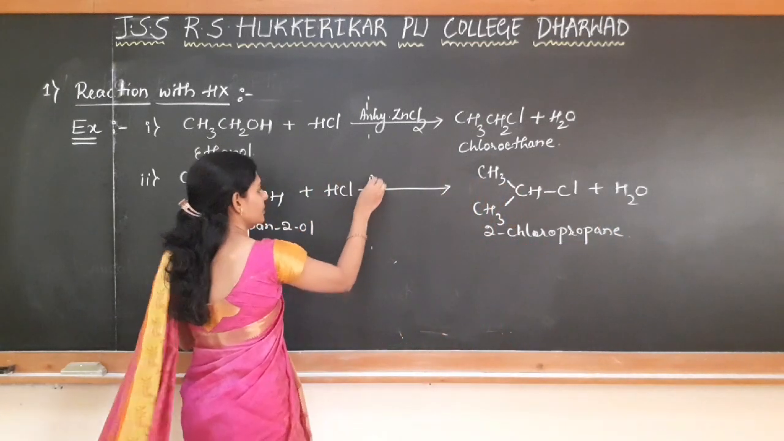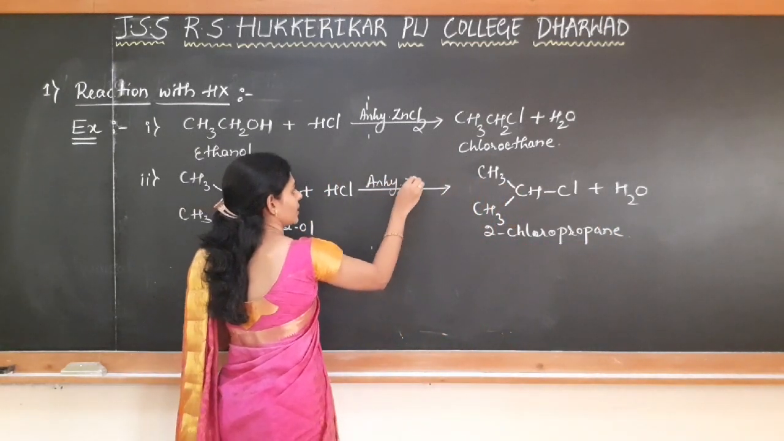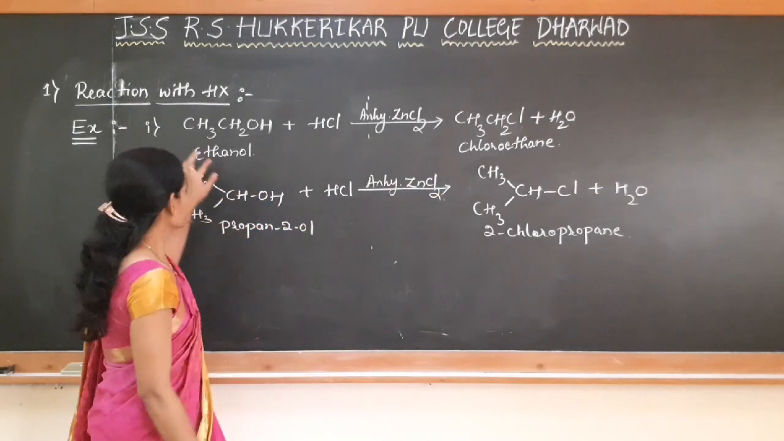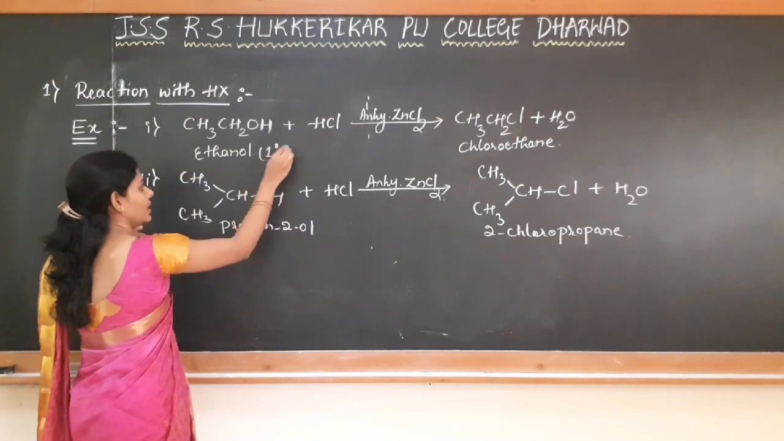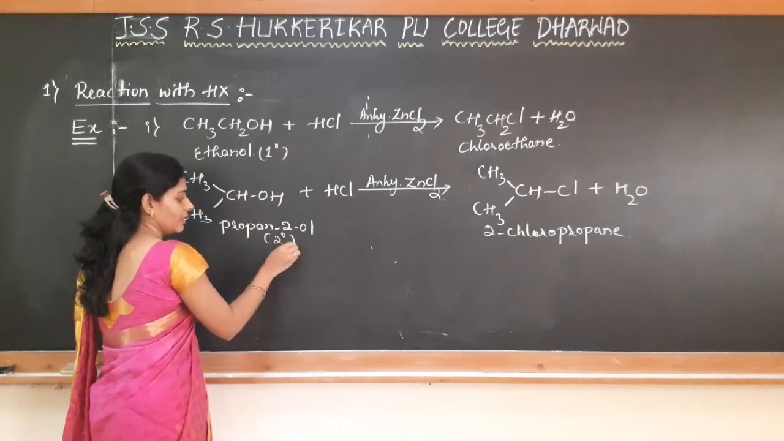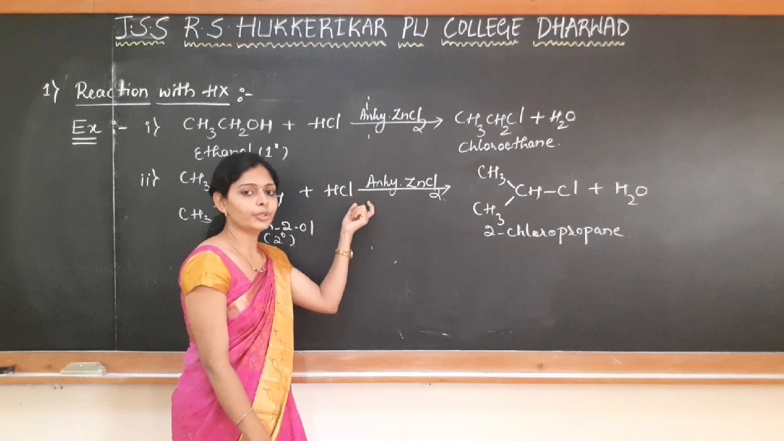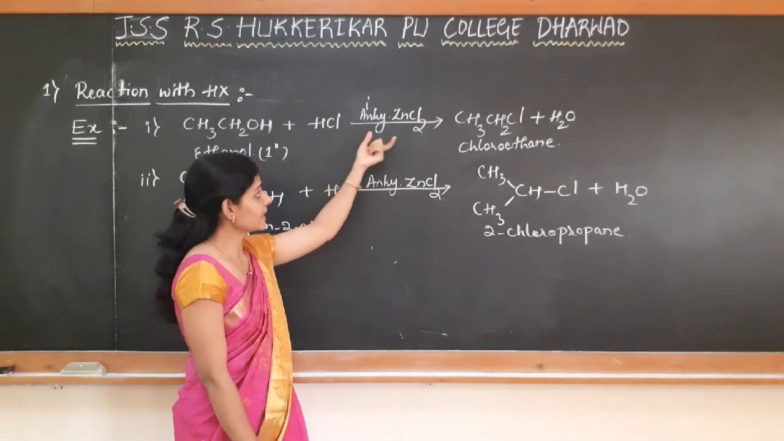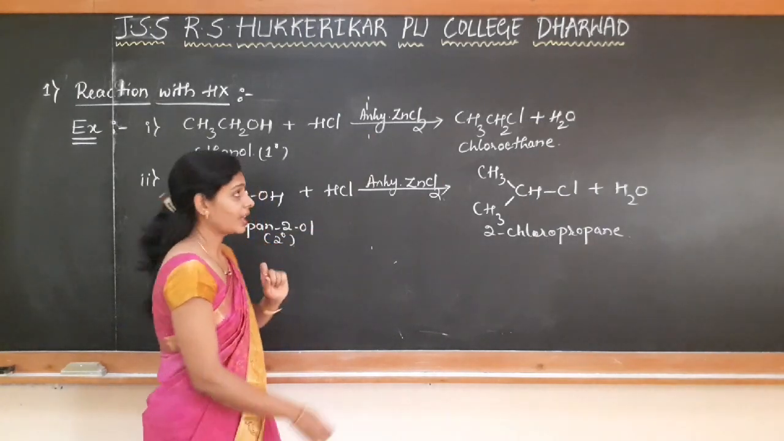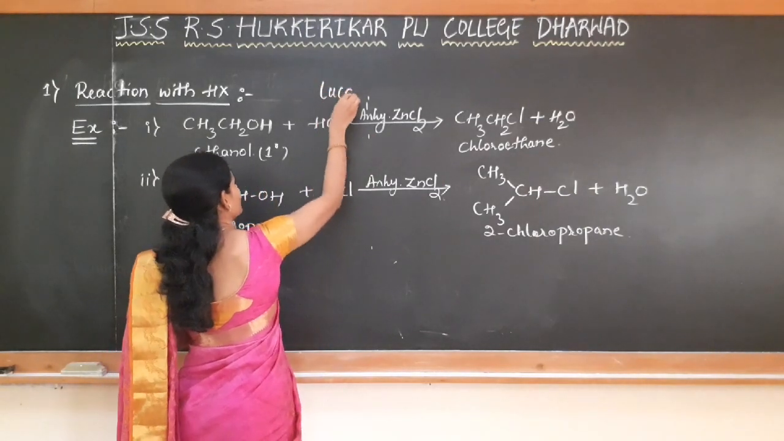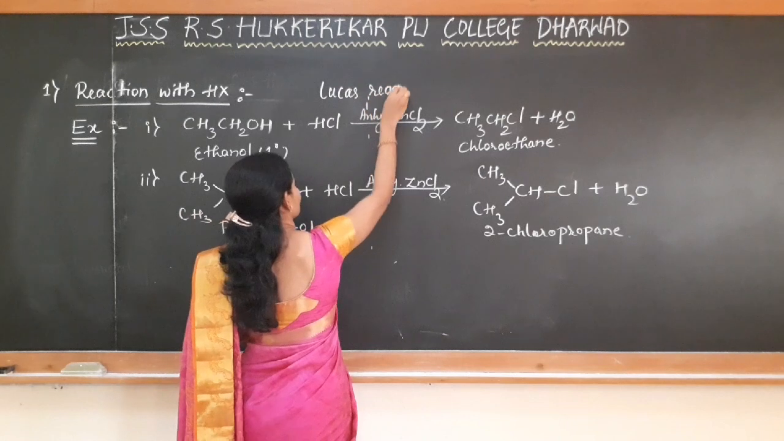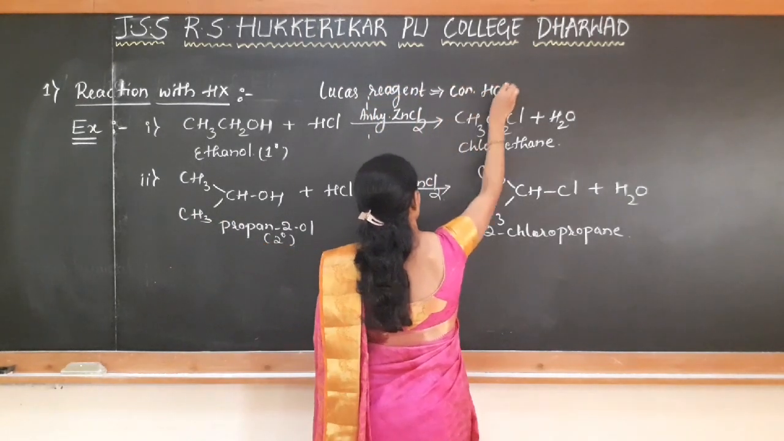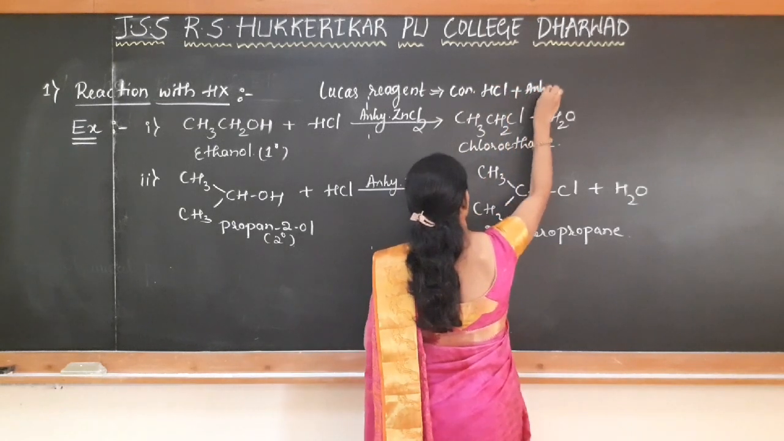Okay, and here we are using the same catalyst, that is anhydrous zinc chloride. So this is the primary alcohol and this is the secondary alcohol. And I hope you remember this reagent, that is a mixture of concentrated HCl and anhydrous zinc chloride. This is nothing but the Lucas reagent, right? So what is Lucas reagent? It is the mixture of concentrated HCl and anhydrous zinc chloride.